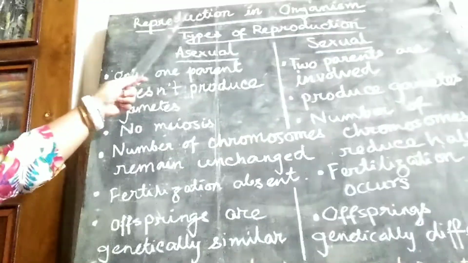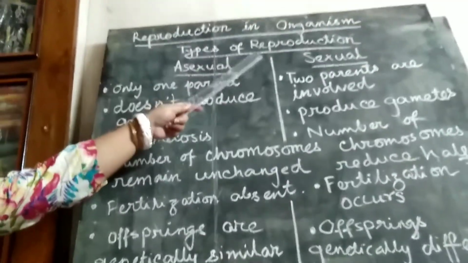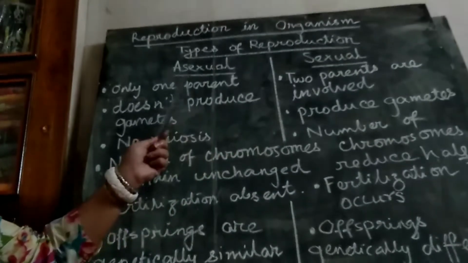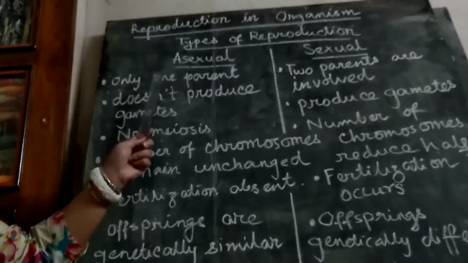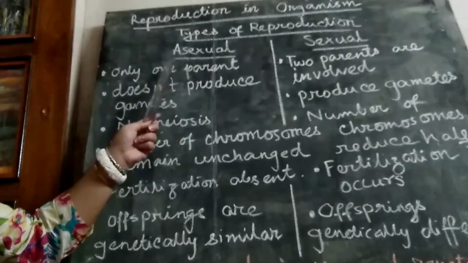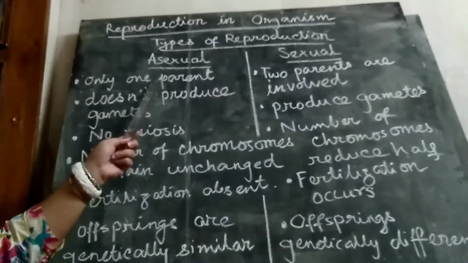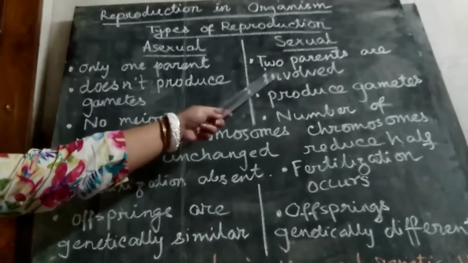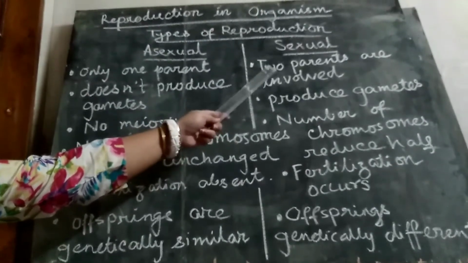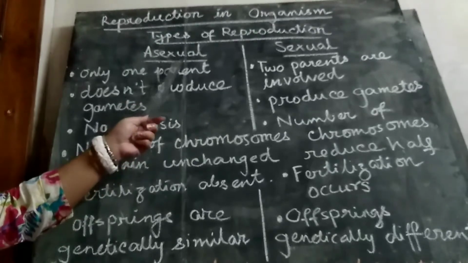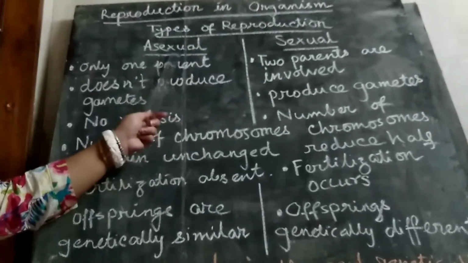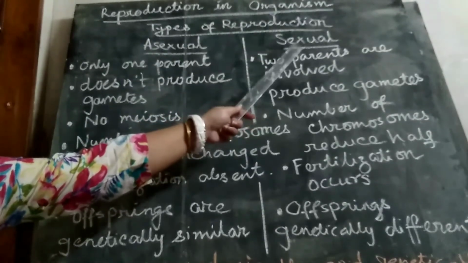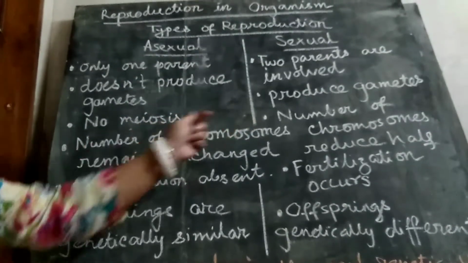So the chapter is Reproduction in Organisms. There are two types of reproduction: asexual reproduction and sexual reproduction. In asexual reproduction, only one parent is involved, only one individual is used as a parent. But in sexual reproduction, two individuals are used as parents. In asexual reproduction, no sex organs are involved. Here in sexual reproduction, two types of sex organs are involved, male sex organs and female sex organs.